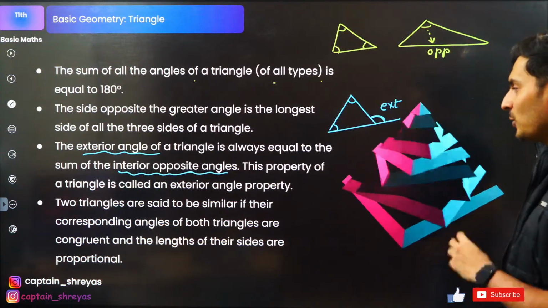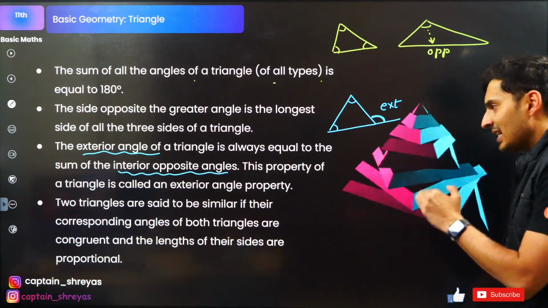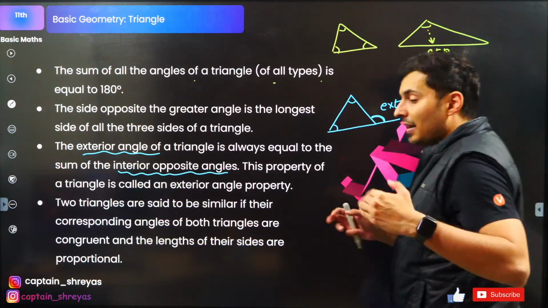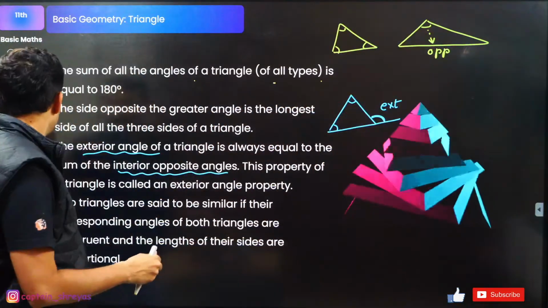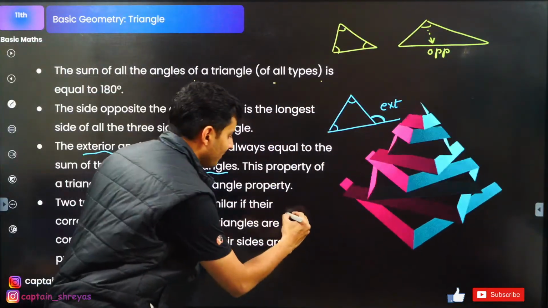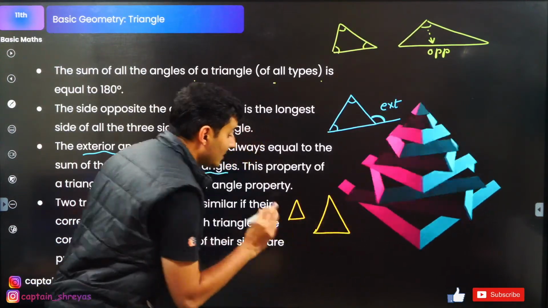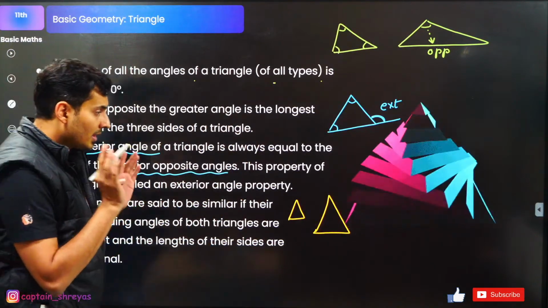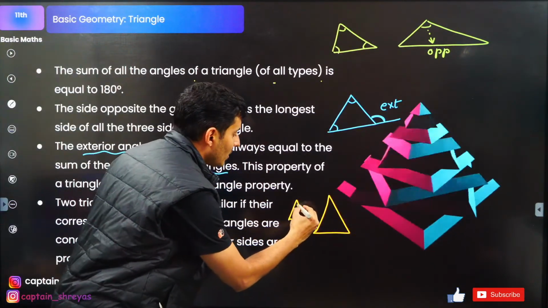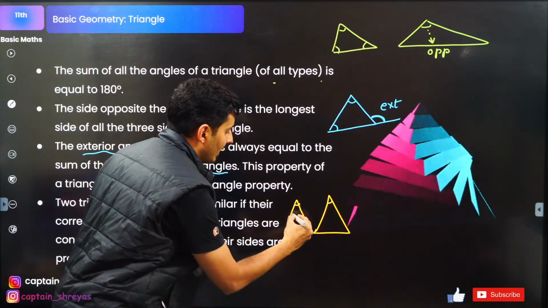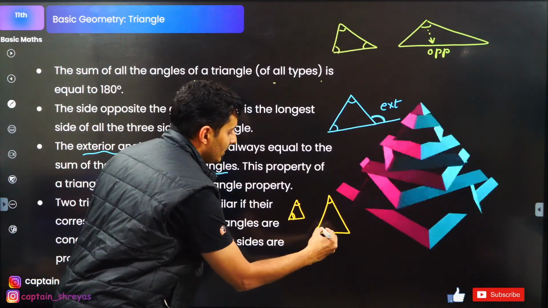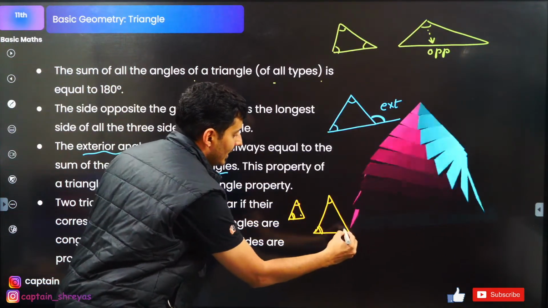Two triangles are said to be similar if their angles are congruent and their lengths are in proportion. Meaning, if this triangle is similar to another triangle, then the angles will be equal. Whatever angle is this will be the same angle. This angle will be equal to this angle. This angle will be equal to this angle.